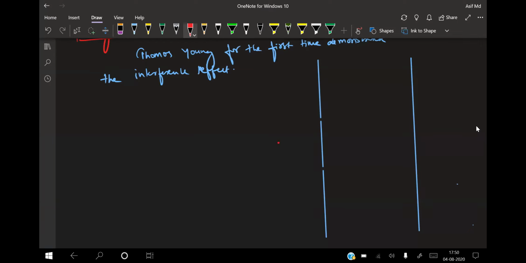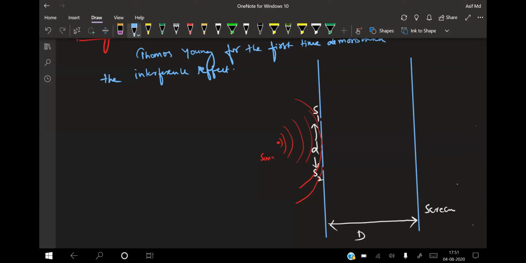Here we are keeping a source. From this source the wavefronts go like this and touch the holes. This one acts as source S1 and this one as source S2. The distance between them is small d. S1 and S2 are known as slits, beta, and this is the screen, at a distance of capital D.